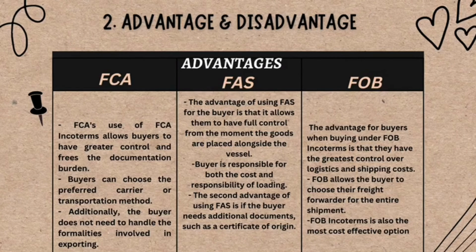The second advantage of using FAS is if the buyer needs additional documents such as a certificate of origin. In such case, the seller must assist the buyer, at the buyer's request, risk and cost, in obtaining it. Otherwise, problems may arise if the issuing authority in the seller's country shows a company registered in that country as the exporter or shipper, since the seller is only an exporter, not a shipper or forwarder.